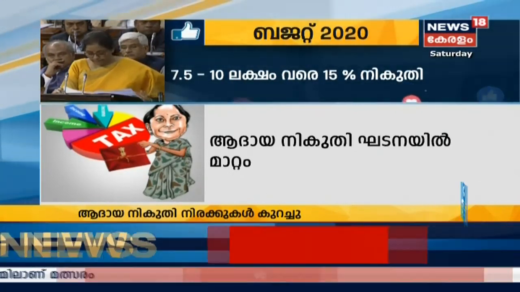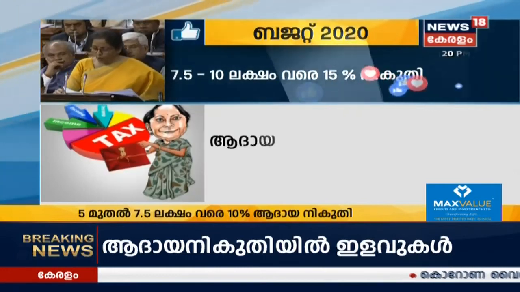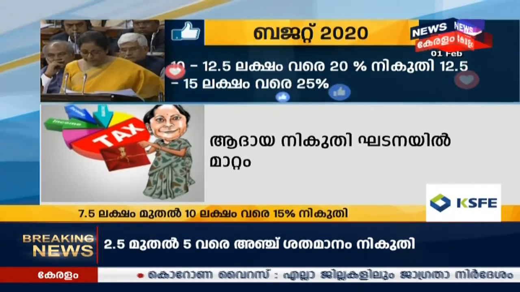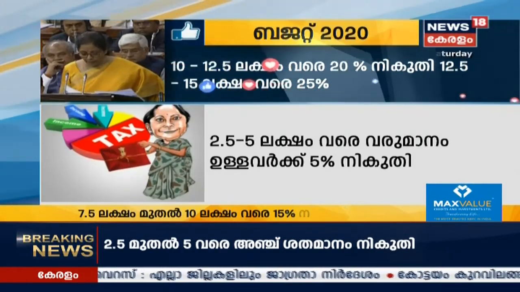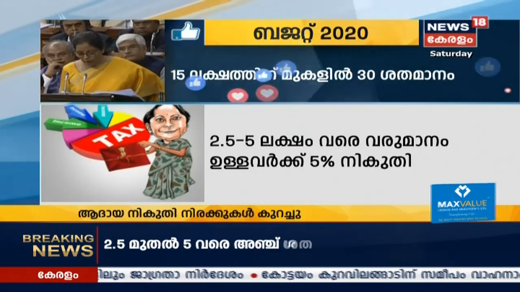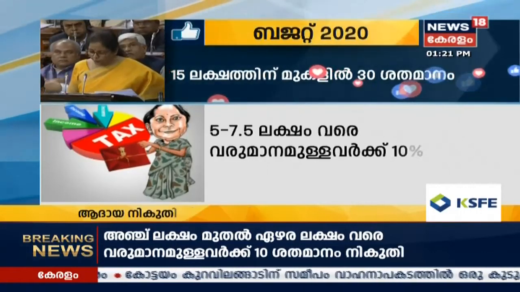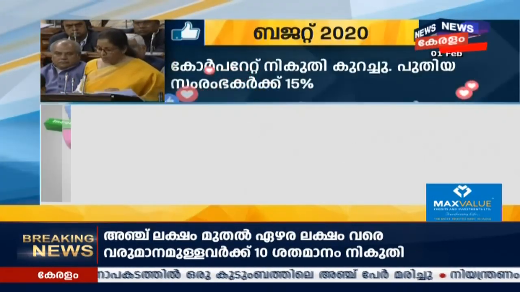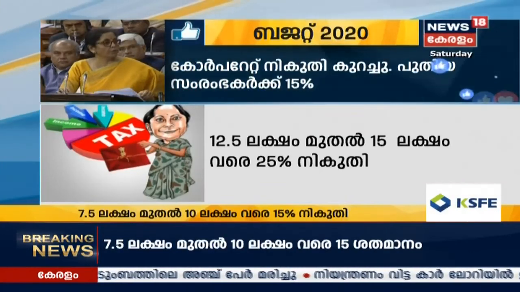Affordable housing. For realization of the goal of housing for all and affordable housing, in the last budget, I had announced an additional deduction of up to 1,50,000 rupees for interest paid on loans taken for the purchase of an affordable house.